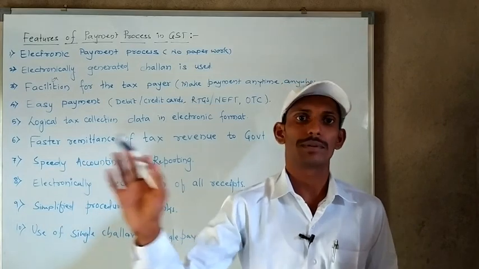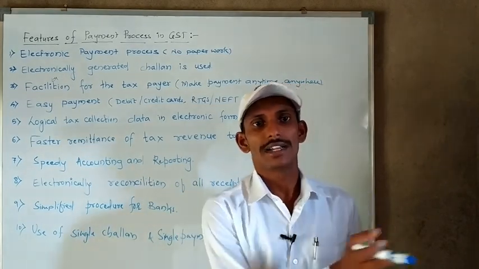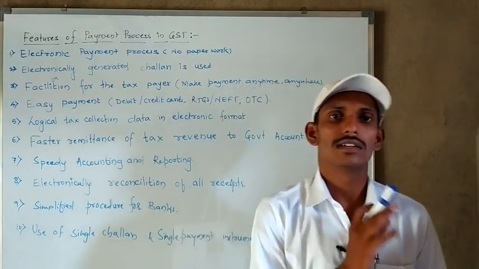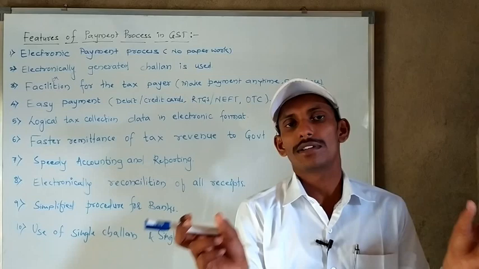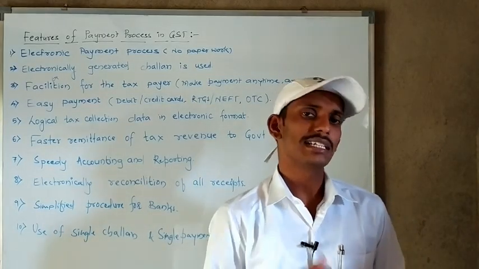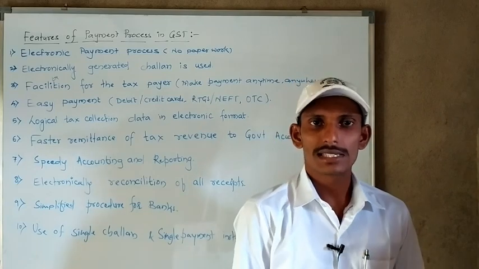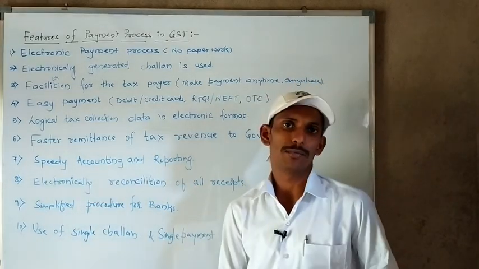The taxpayer will prepare the accounts for his benefit, and the government also prepares the accounts for their benefit. So whenever a transaction happens between the taxpayer and the government, it is a speedy transaction.